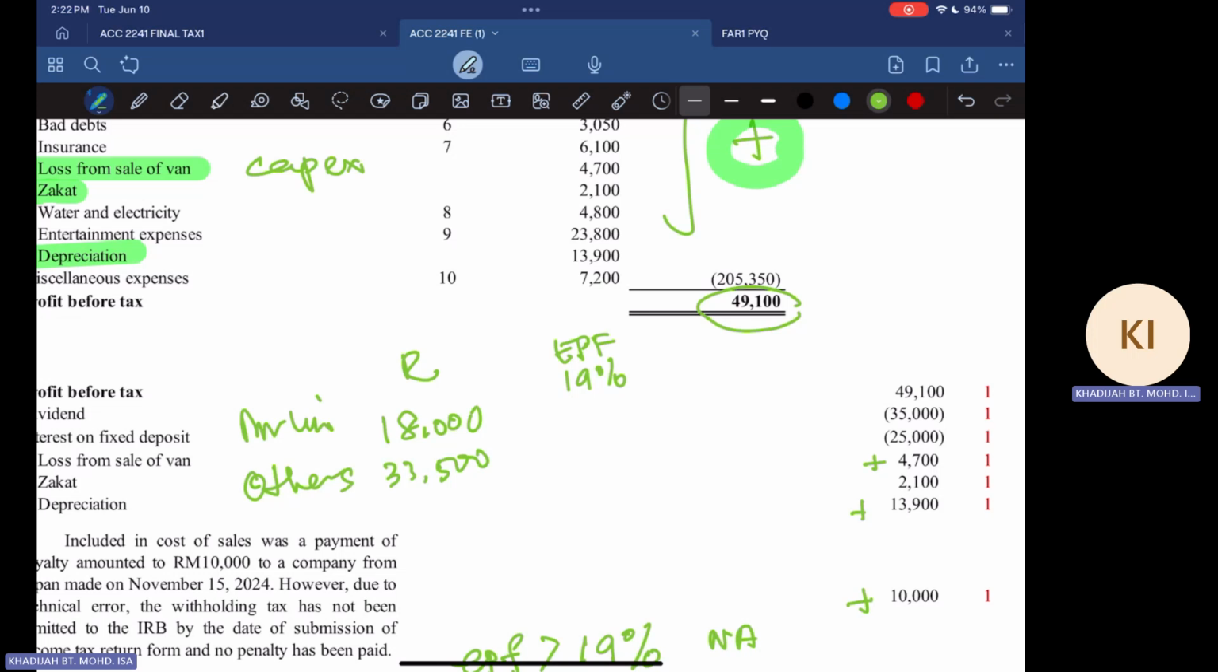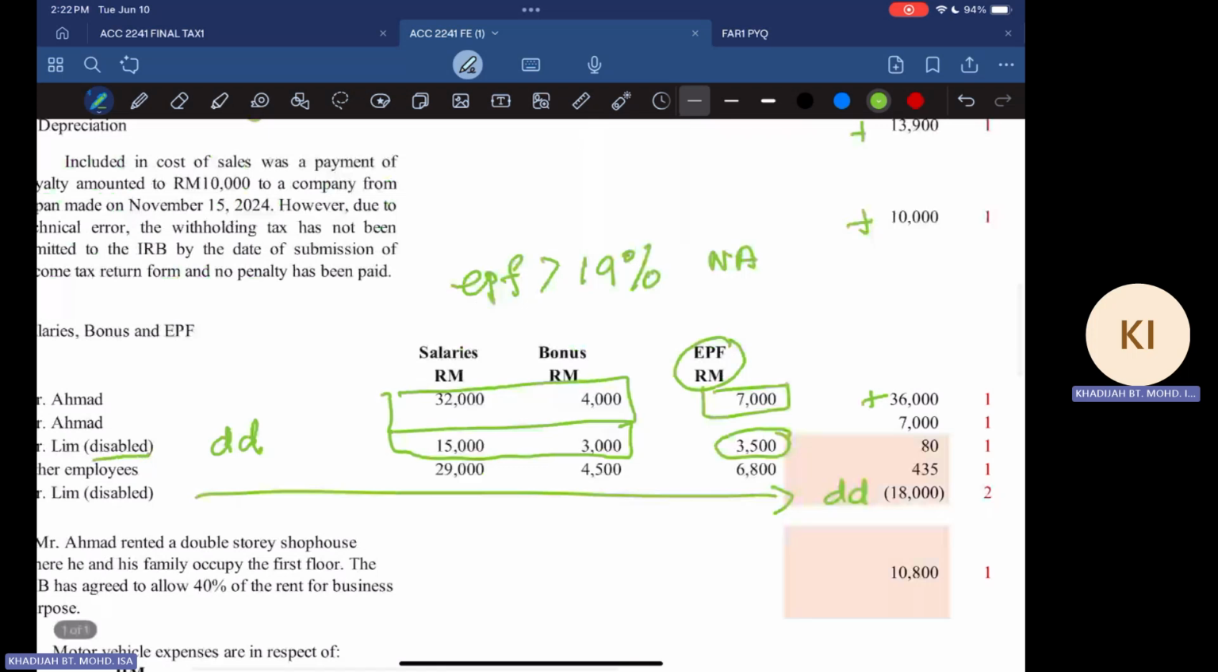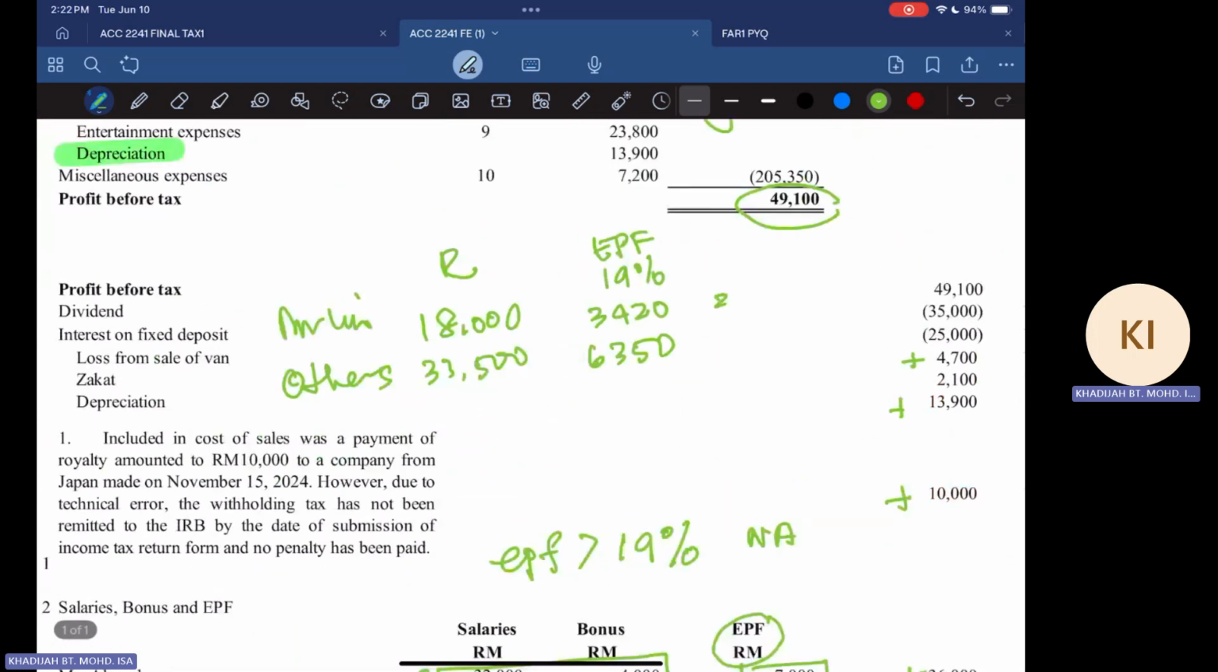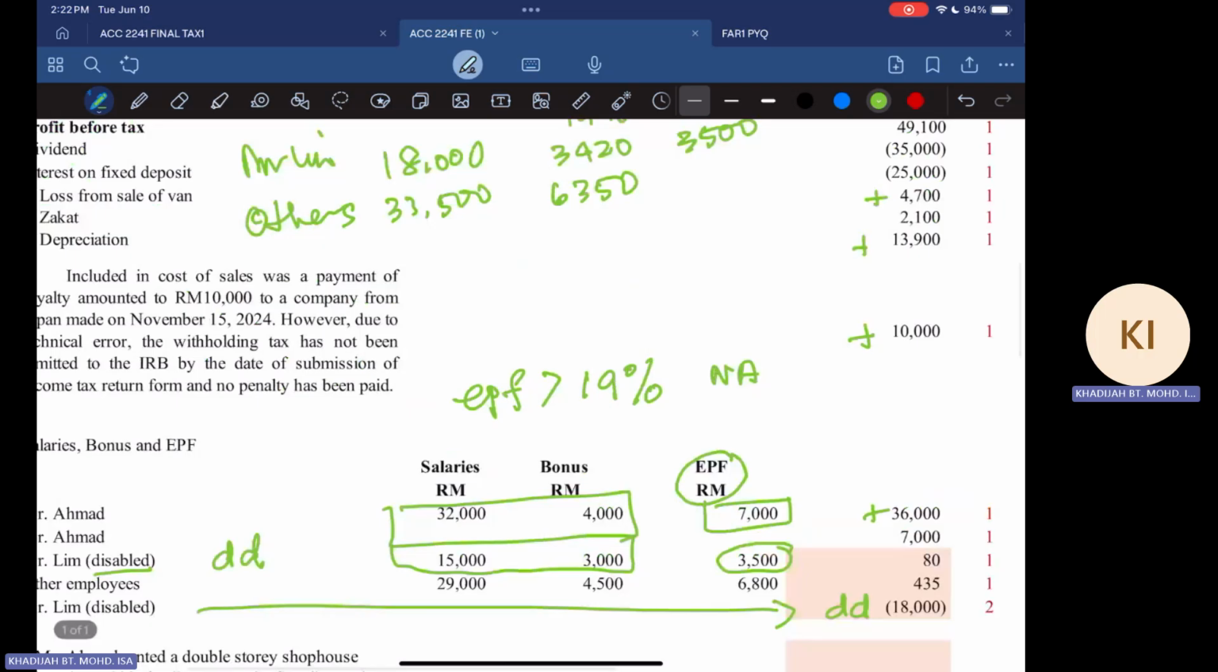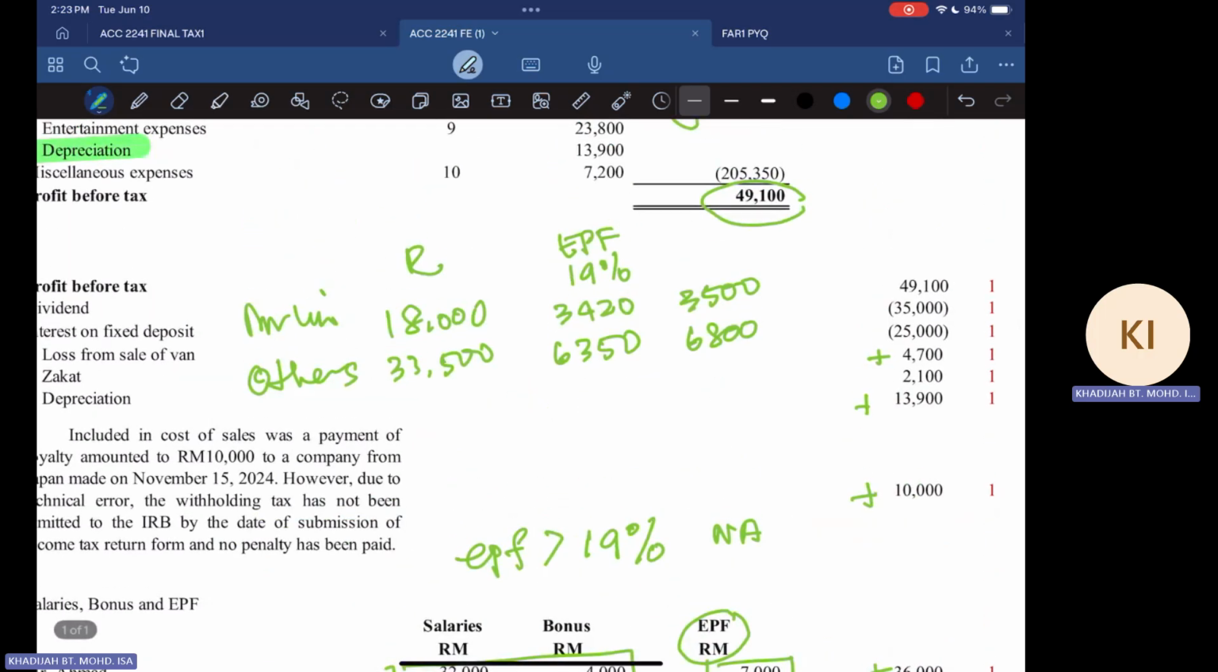So EPF should be only 19%. What is 19% of that 18,000? You compute 18,000 times 0.19, so that would be 3,420. And 33,500 times 0.19 is 6,365. That is the amount which is 19% of the salary. But how much did the company pay? Let's say the company paid 3,500 here, and the company also paid 6,800. This is the amount paid.